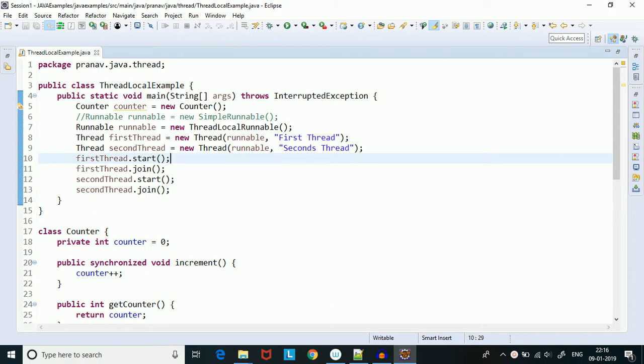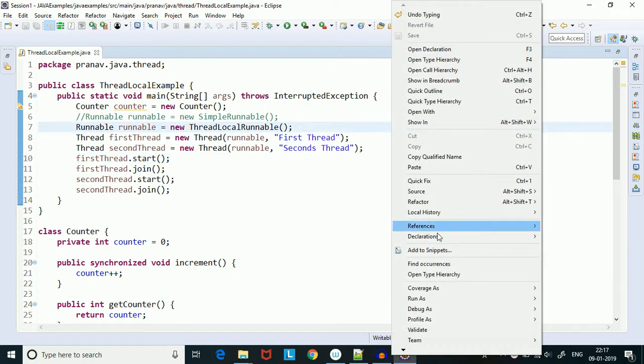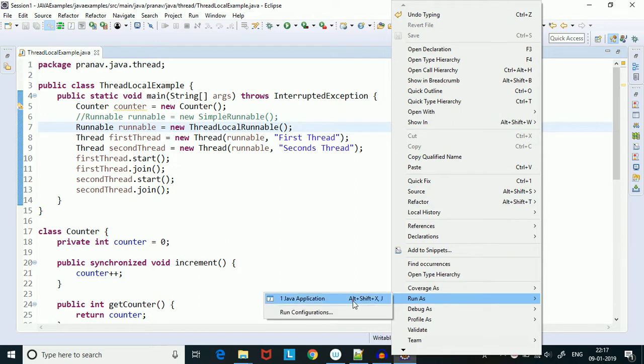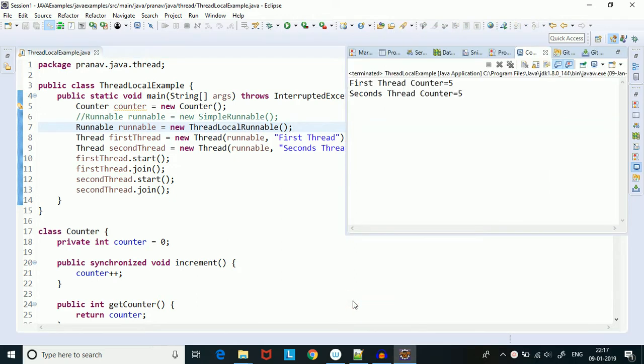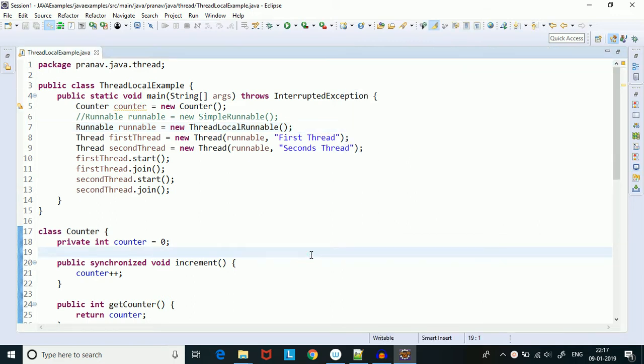So till now what we have seen is that we had created two threads, and we used to pass the same runnable object while creating those two threads, and we started those threads, and we saw that the value of the thread local in both the threads were maintained separately. So now what we will do, we will use Threadpool instead of creating threads ourselves, and we will see what issues that cause and how to actually resolve that.